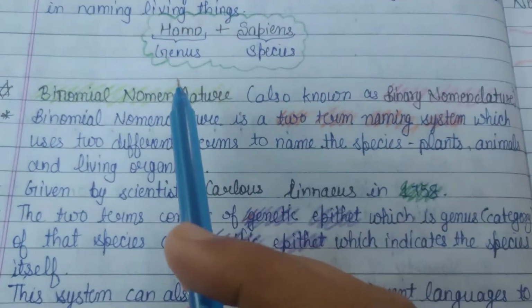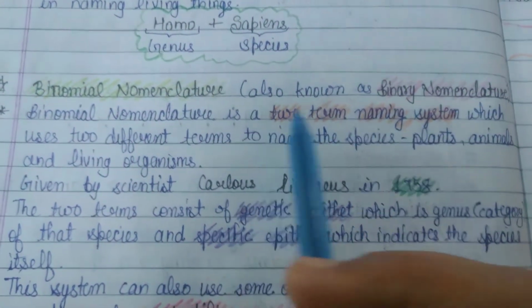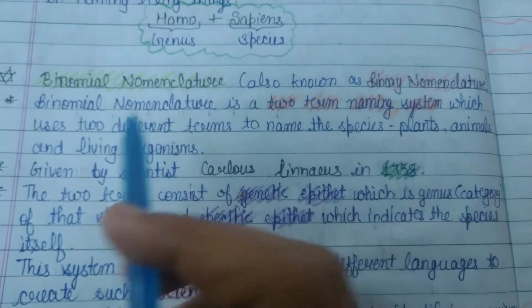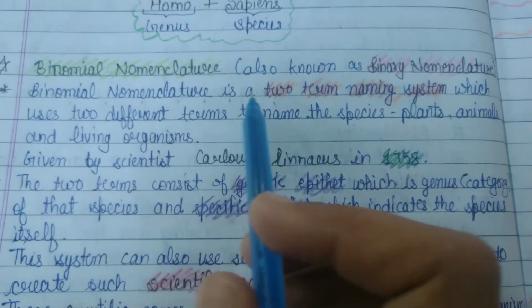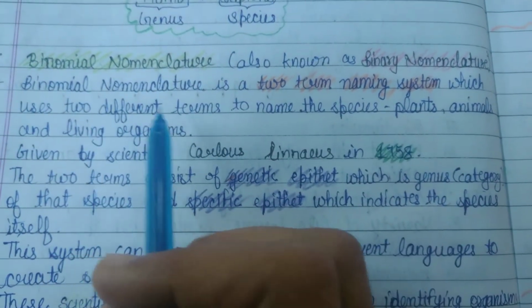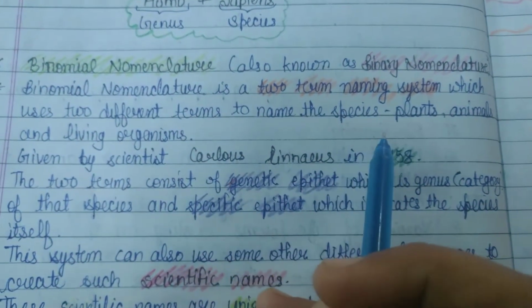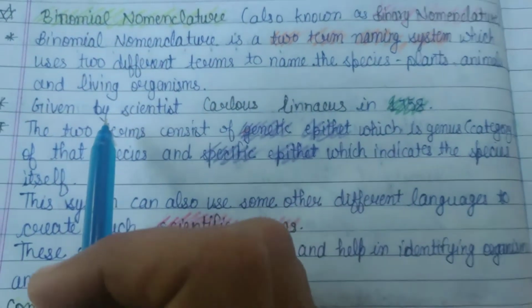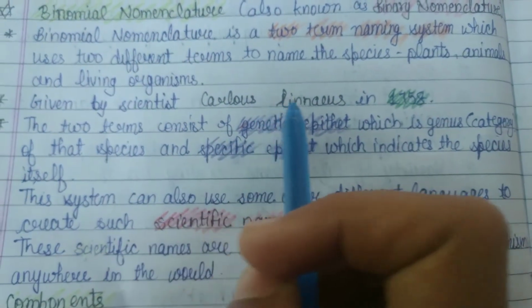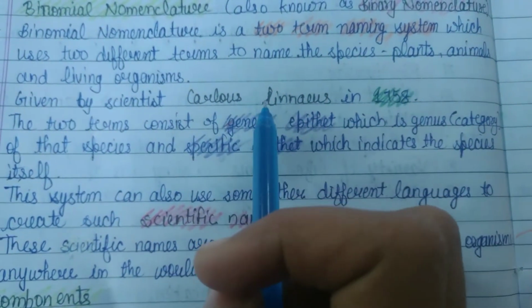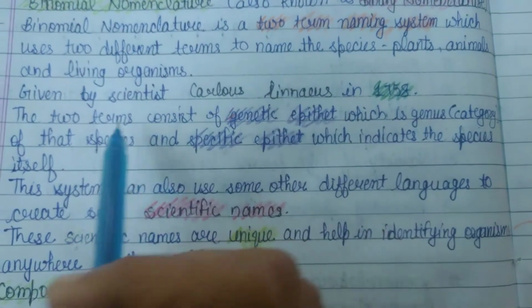Now, if we talk about binomial nomenclature, it is also known as binary nomenclature. Binomial nomenclature is a two-term naming system which uses two different terms to name the species of plants, animals, and living organisms. It was given by the scientist Carl Linnaeus in 1758. It is very important.